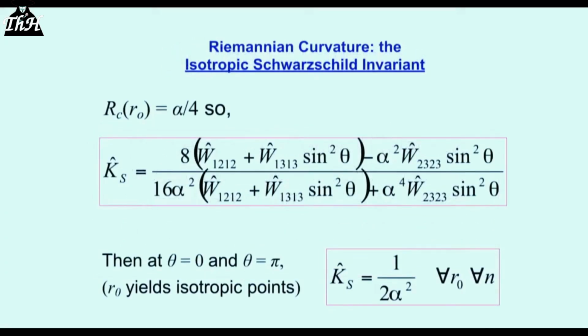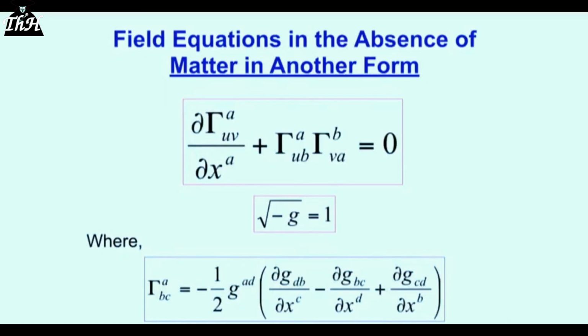We're going to write Einstein's field equations now in a different form. Einstein wrote them as this. Before it was Ricci tensor equals 0. This is a different form. You see now it's in terms of the Riemann-Christoffel symbols. The left-hand side is geometry, the right-hand side there's no sources, and the square root of the negative of the determinant is 1. Why? Because when you take the determinant of this metric, for example, Schwarzschild's metric, you get -1, a negative number, so you have to multiply by -1 to get the square root of a positive number. And Einstein sets up this, what's called a unimodular situation.